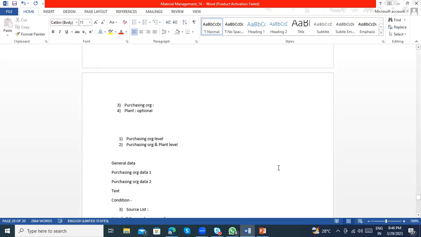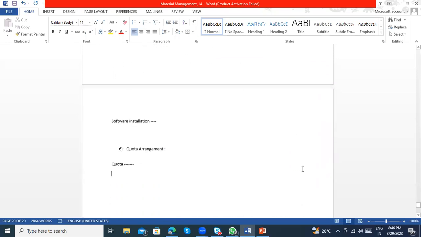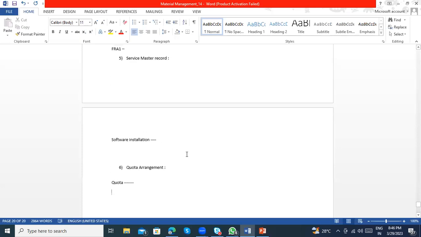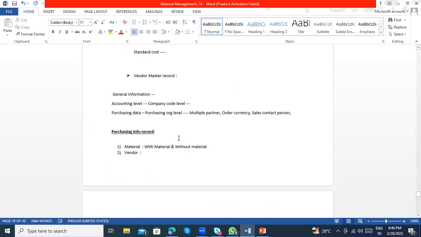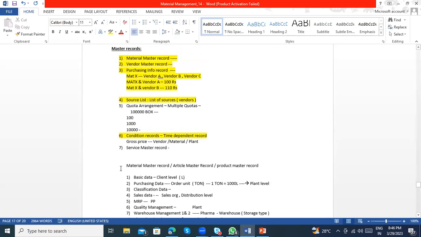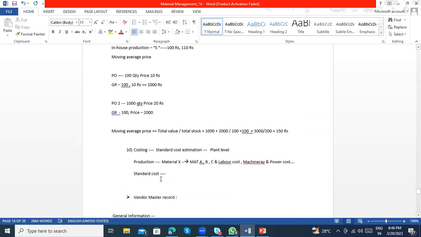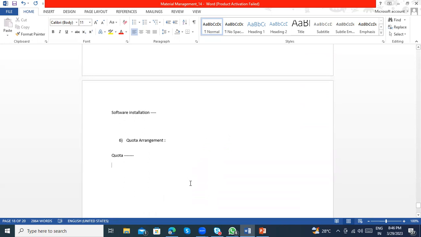So these are the master data we have in MM: material master record, vendor master record, info record, source list, quota arrangement, condition records, and service master record. These are our master data in SAP MM. From an interview point of view, if they ask about the master data, we need to explain this. Okay, clear?